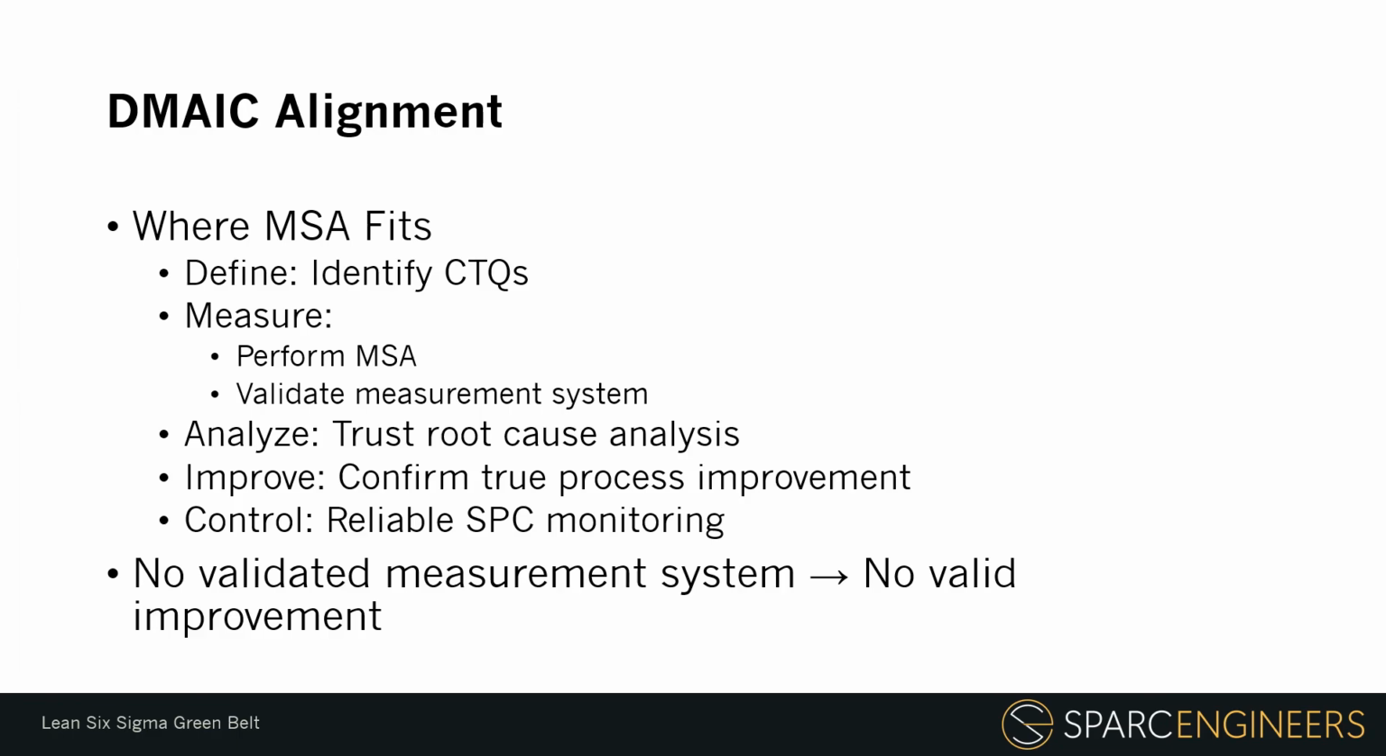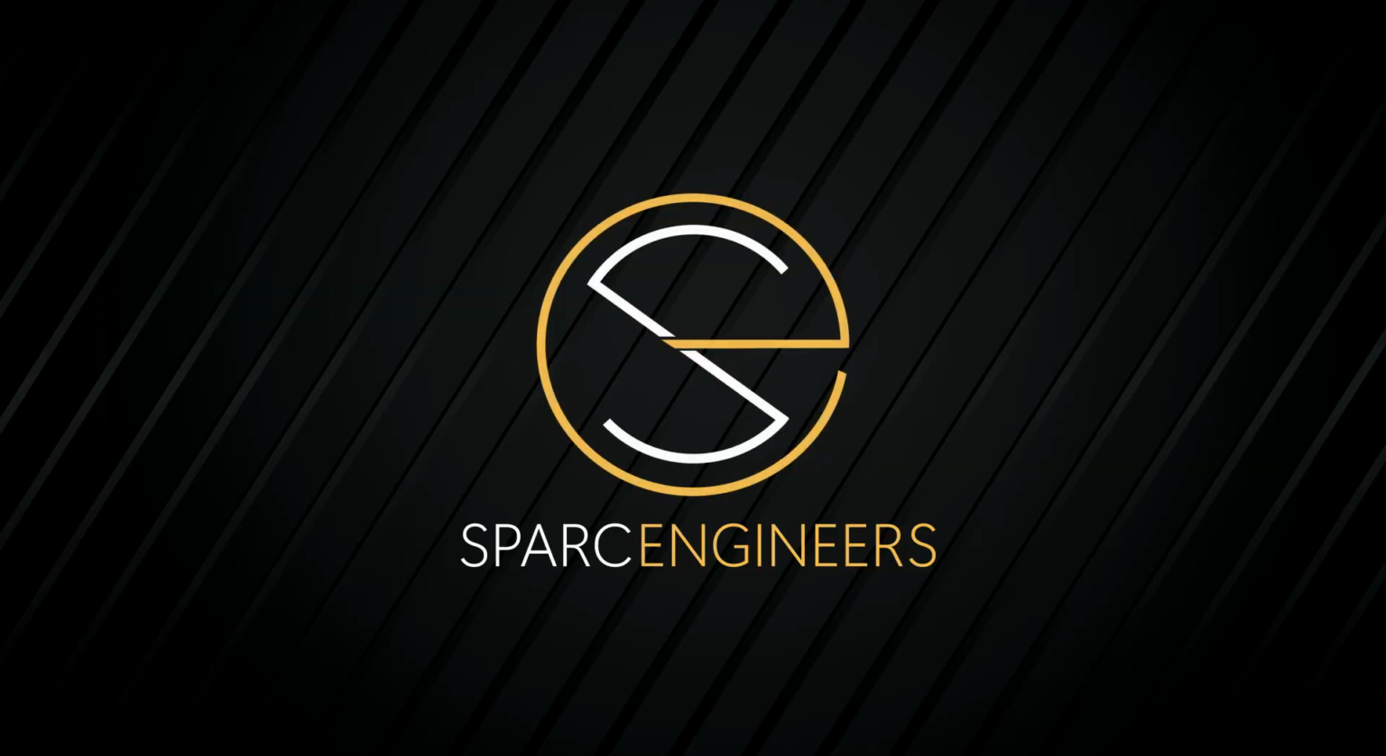The message is simple. No validated measurement system means no valid improvement. MSA protects the integrity of the project. It makes sure that the data we use to make decisions reflects the process and not the noise of the measurement method. To summarize, measurement system analysis helps us determine whether we can trust our data.